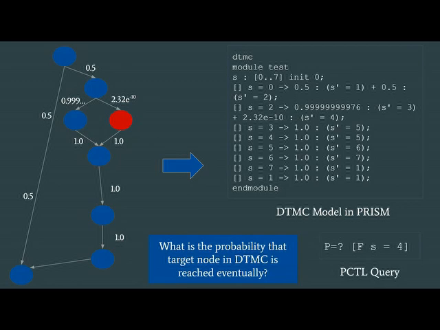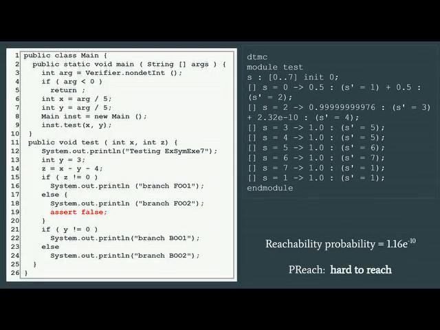One can write this query in different forms. In this case, we construct a PCTL query from the given target node in the control flow graph. The query asks what is the probability that the target node in the DTMC is reached eventually. And once we send this DTMC model and the PCTL query to Prism, Prism can compute the reachability probability. For this running example, Prism computes the reachability probability as very low. And as a result, Preach identifies the target statement in this program as hard to reach.